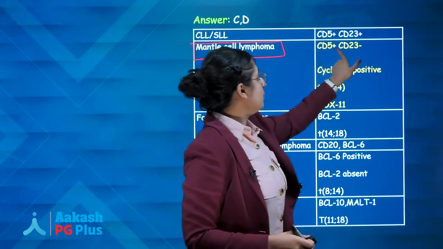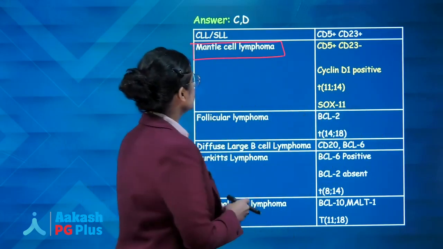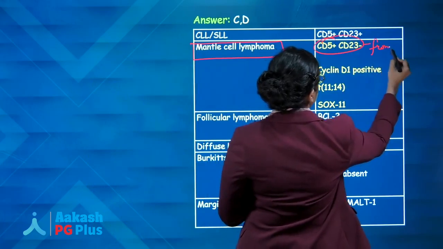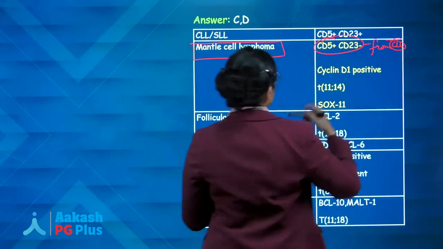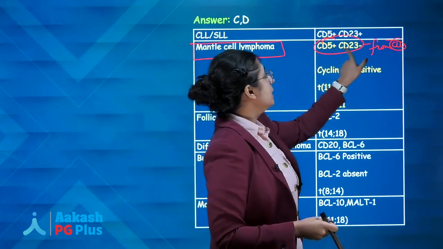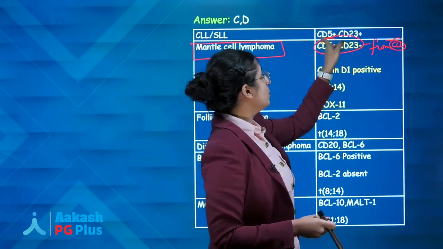CD5 positive, CD23 negative. This is a very, very important differentiating point from CLL. This is also a very important question, can be asked in the next exam. CD5 positive but CD23 negative, unlike CLL which is positive for both CD5 and CD23.